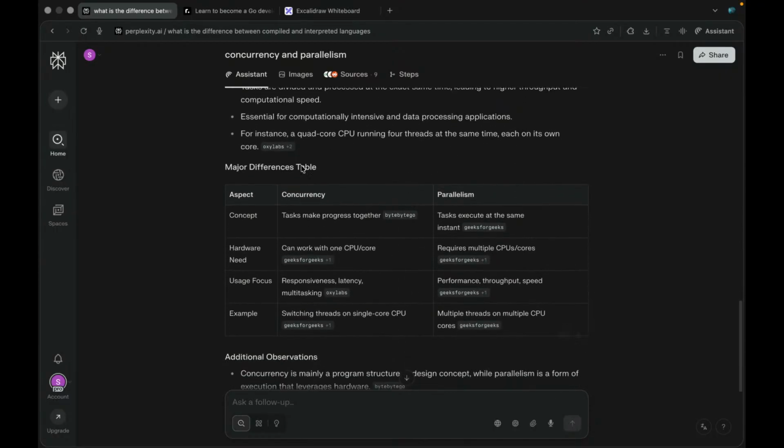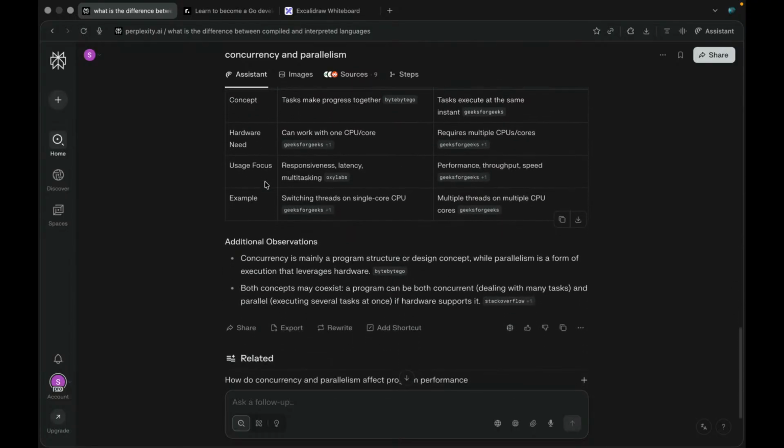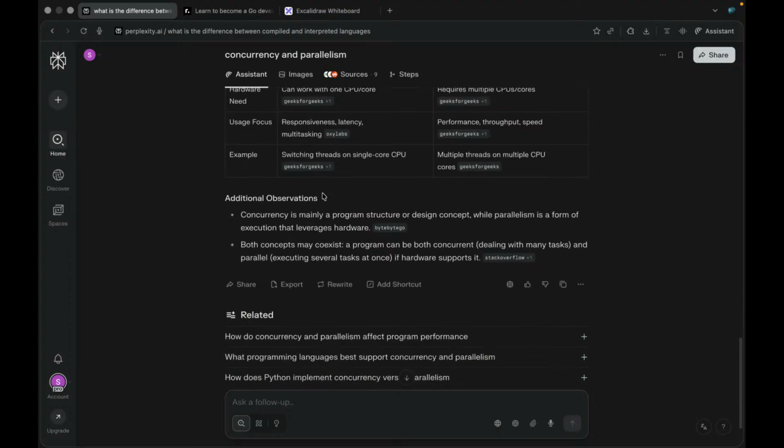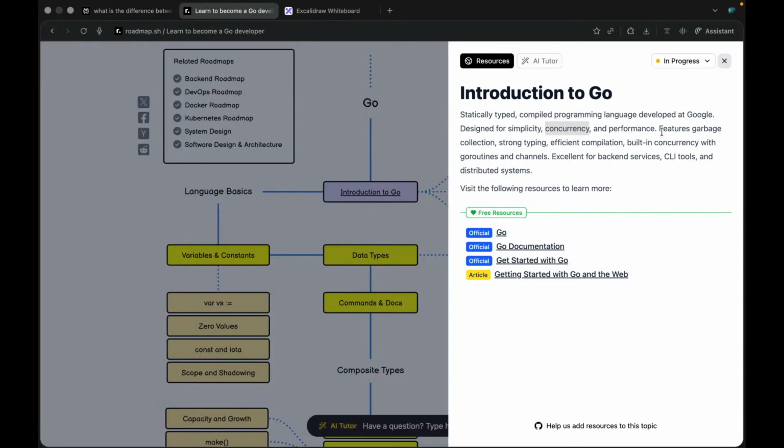Okay, let's do a little bit more example. So this was concurrency. Both concepts may coexist. A program can be both concurrent, dealing with many tasks, and parallel, executing several tasks at once, right? If hardware supports that.